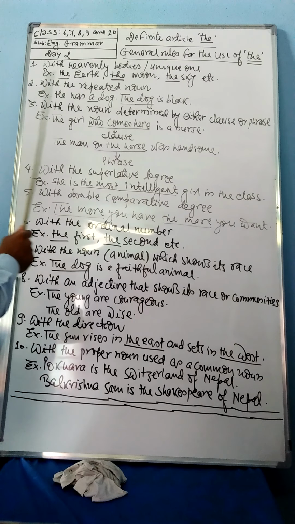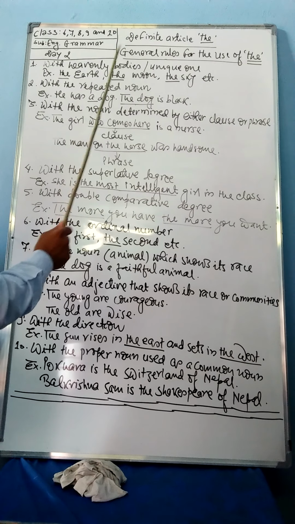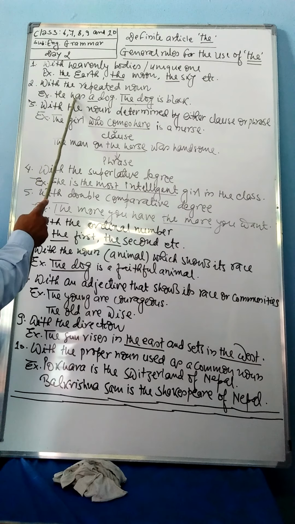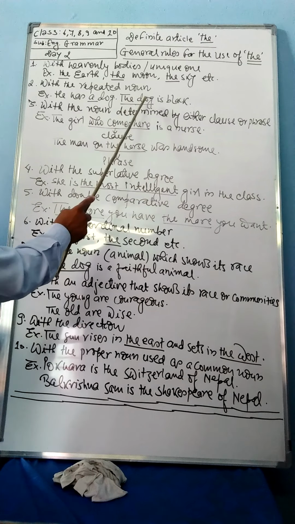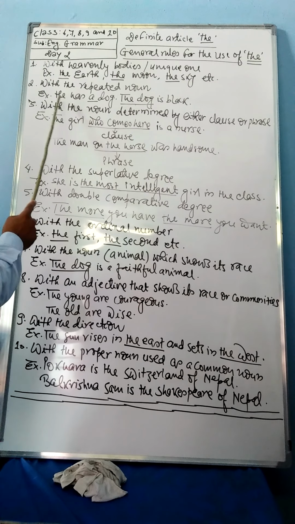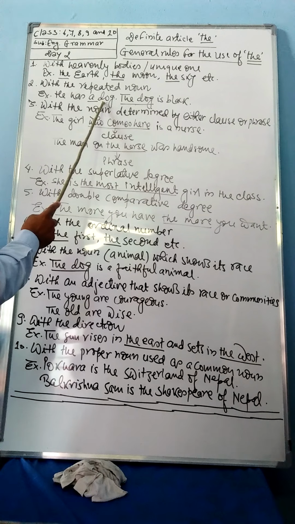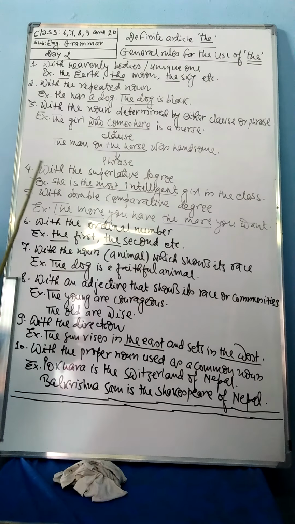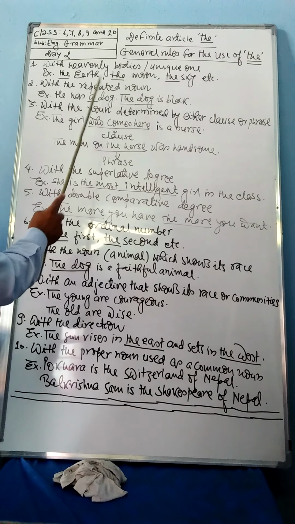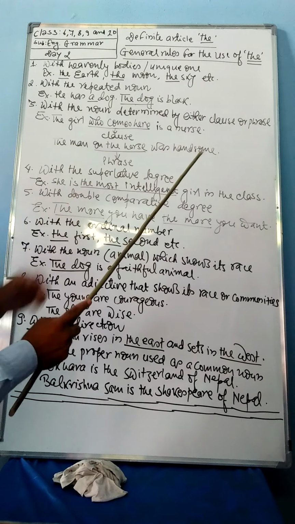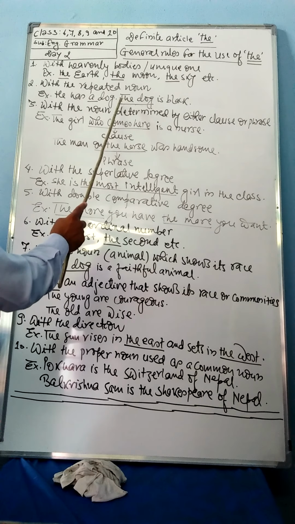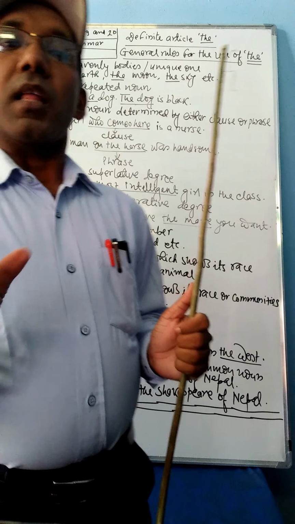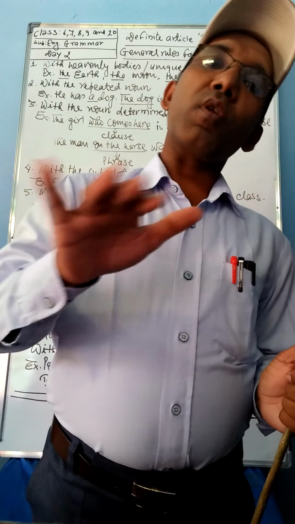Now come on, in point number 2, with the repeated noun. With the repeated noun, you can see here, he has a dog. The dog is black. In the first sentence, dog has been used for the first time and therefore a has been used. But the same noun has been repeated in the second sentence, so the has been used. In this way, the is used before the repeated noun.